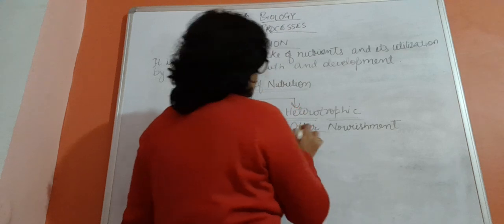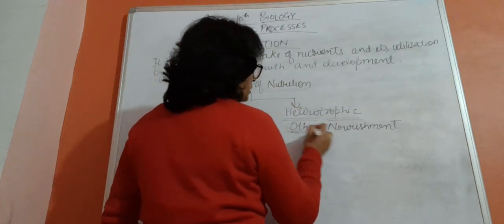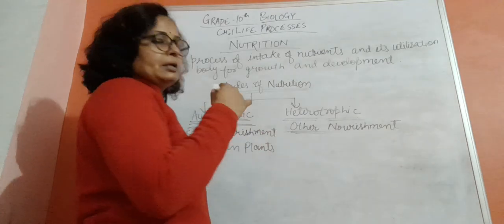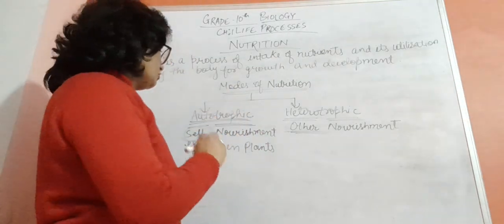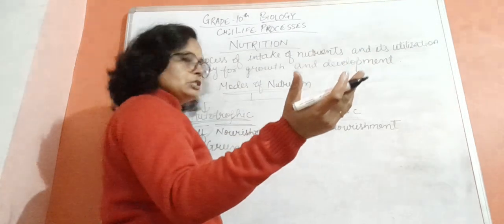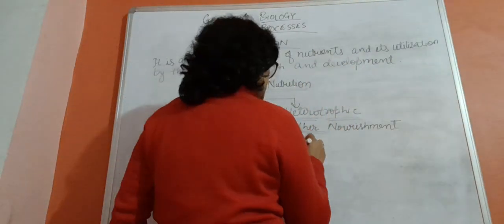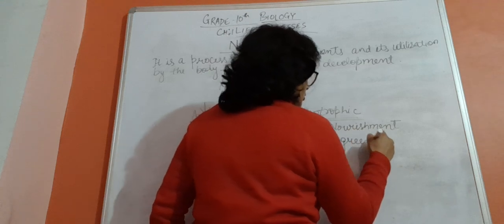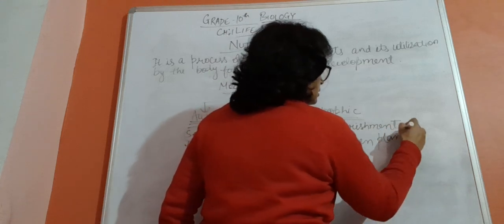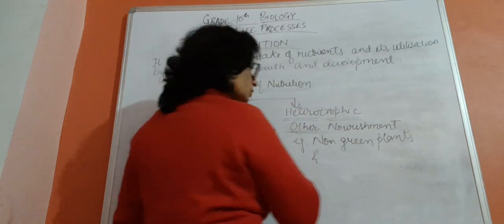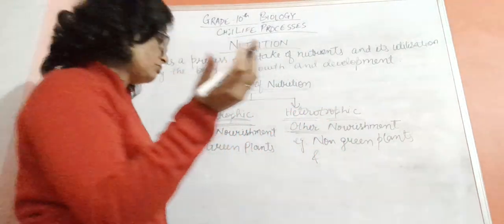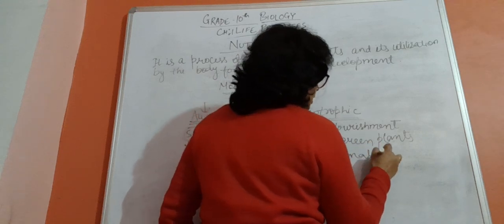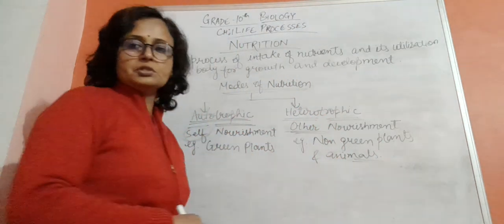Other means of nourishment, जिसमें ऑर्गेनिज्म खुद से अपनी बॉडी में नहीं फूड बनाते बट दूसरे के ऊपर डिपेंड करते हैं फॉर देयर नरिशमेंट. That means all the non-green plants. Examples would be all the non-green plants and of course animals. They can't show autotrophic mode of nutrition.